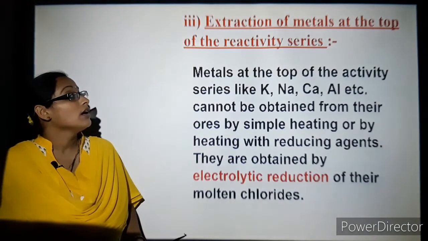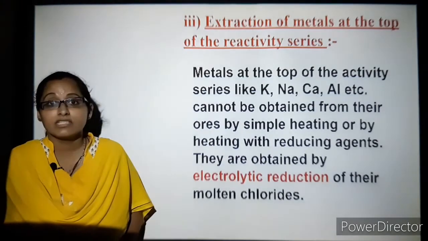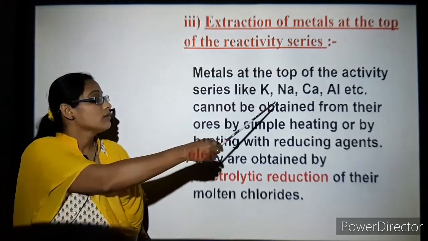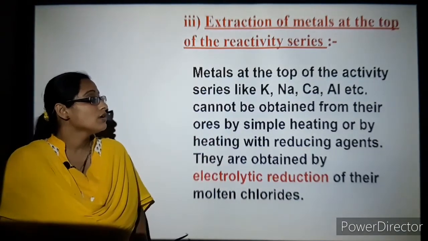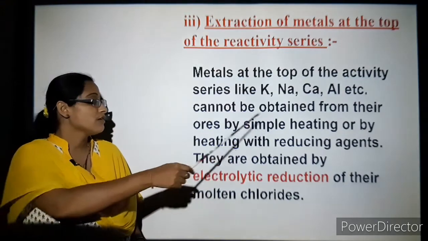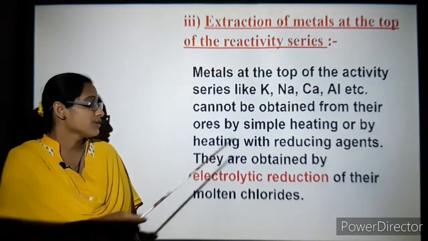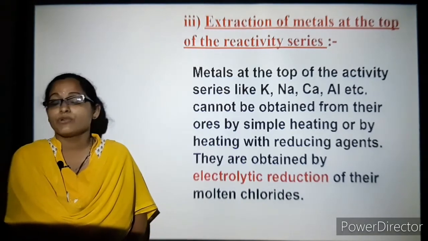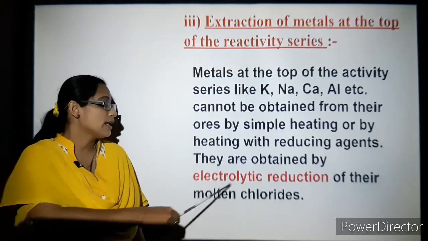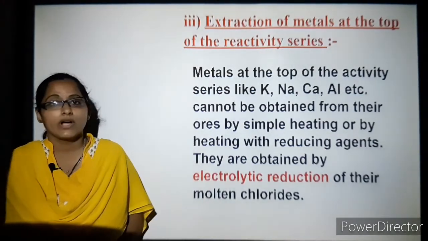So finally, in the series comes the extraction of metals at the top of the reactivity series. So here the metals like potassium, sodium, calcium, aluminium, etc., cannot be obtained from their ores by simply heating, or by heating with reducing agents, or by the process of calcination or roasting. So here we will be using electrolytic reduction of their molten chlorides.